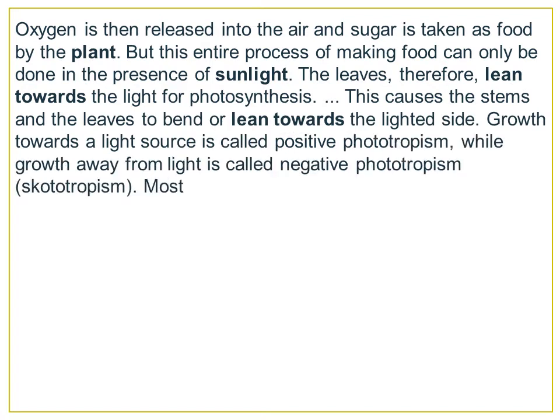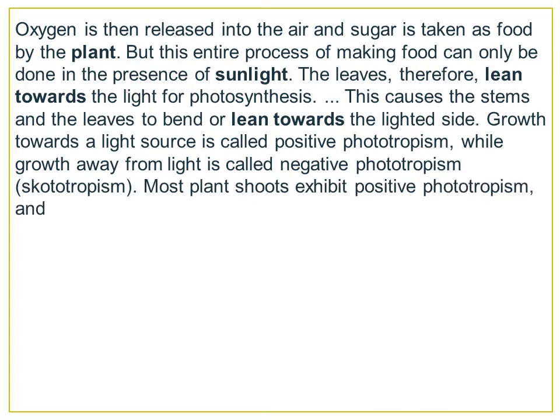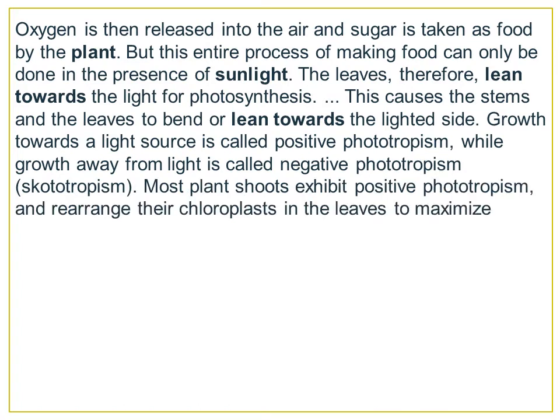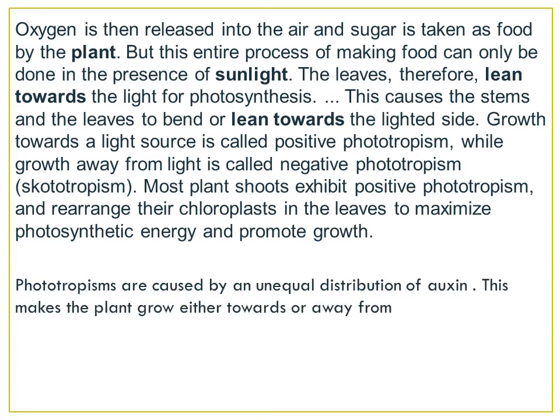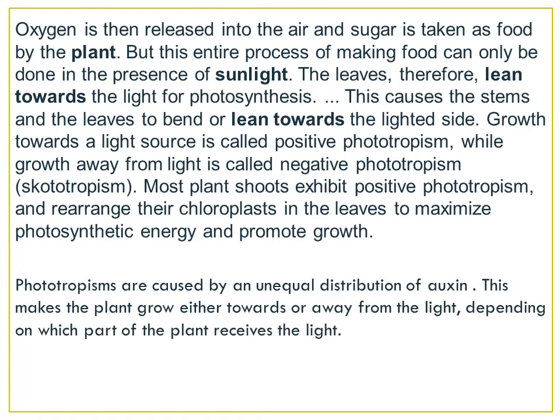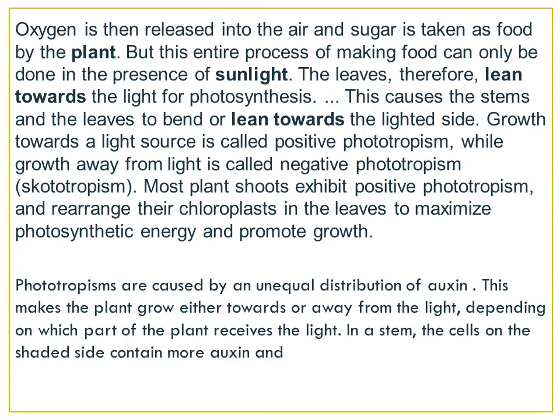I told you all just now. Sunlight is bright, it leans towards it, bends that side. Growth towards the light source is called positive phototropism, while growth away from the light is called negative phototropism, scototropism. Most plant shoots exhibit positive phototropism and rearrange their chloroplasts in the leaves to maximize photosynthetic energy